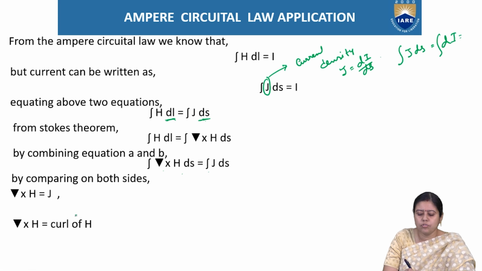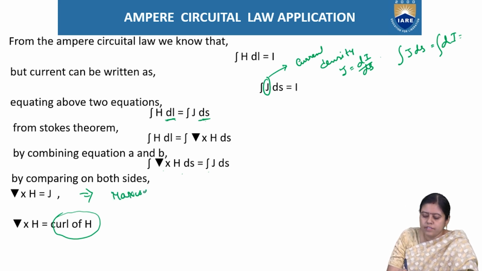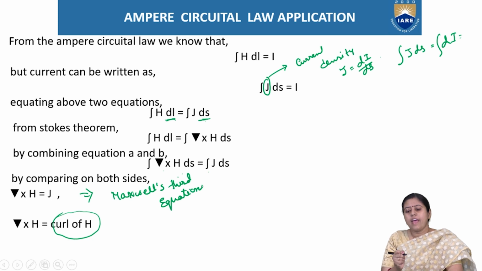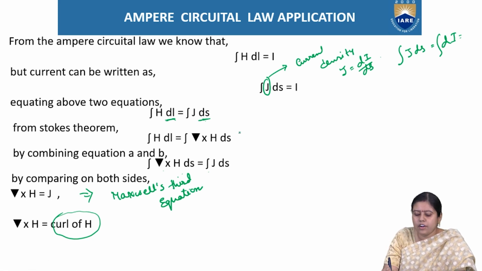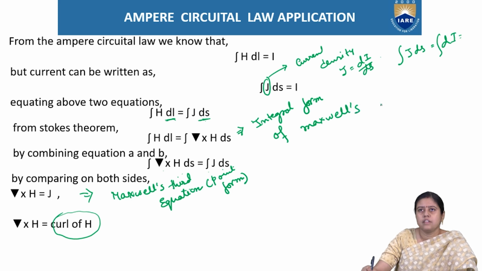Grad cross H is known as the curl of H, and grad cross H is equal to J is known as Maxwell's third equation. This is the point form, and the other is the integral form of Maxwell's equation.